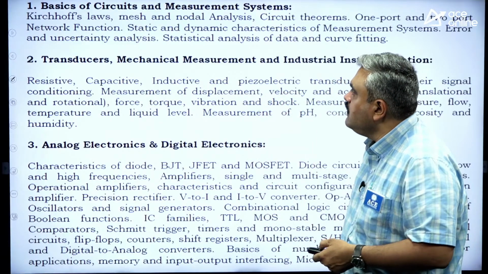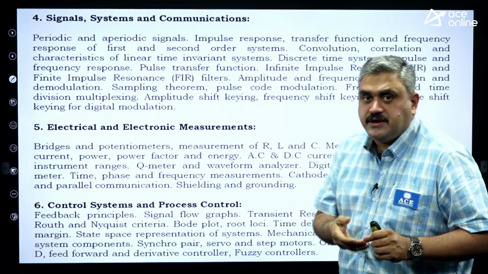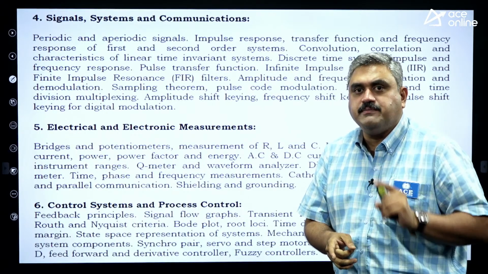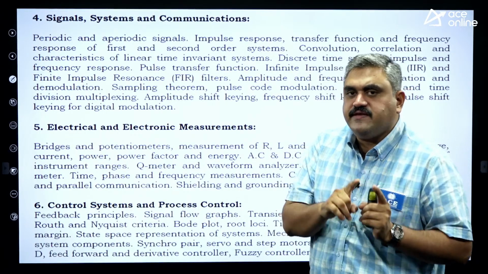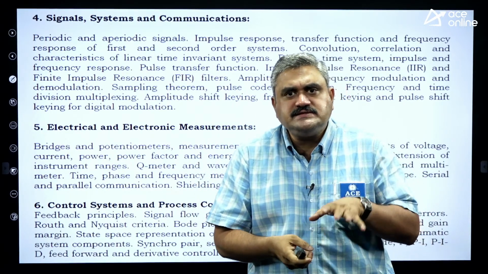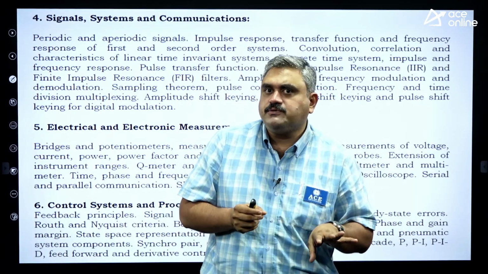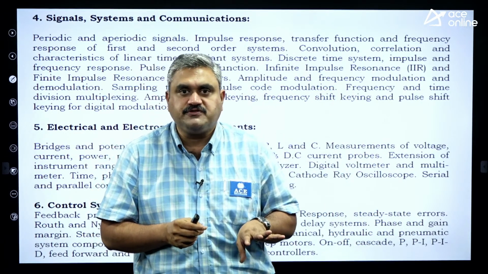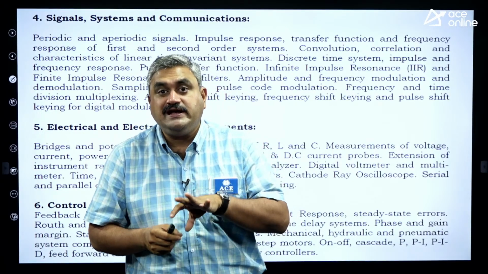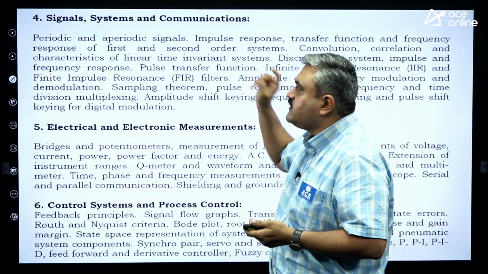Now, next. The next part is the signal systems and communication. This is also basic ECE branch. So it is covering two subjects. One is signal systems and another one is communication systems. So in signals, you have a basic definition of signals, convolution procedures especially, correlation procedures, and what is the response of an LTI system, causality, stability. All these are mentioned here, check carefully.